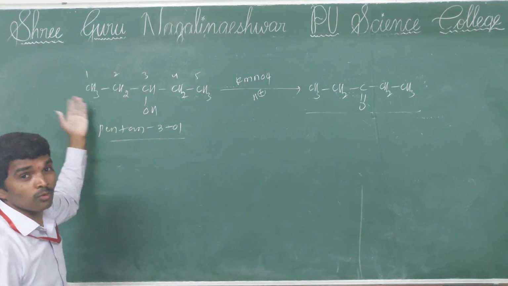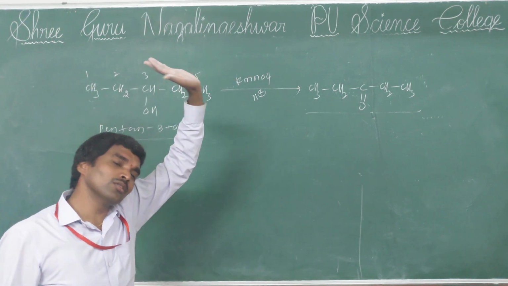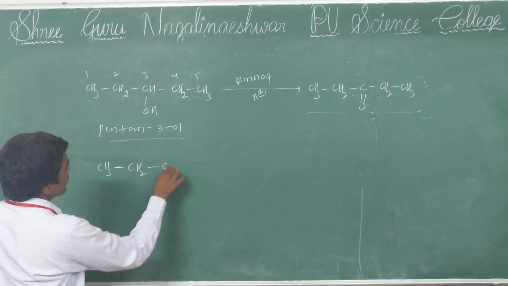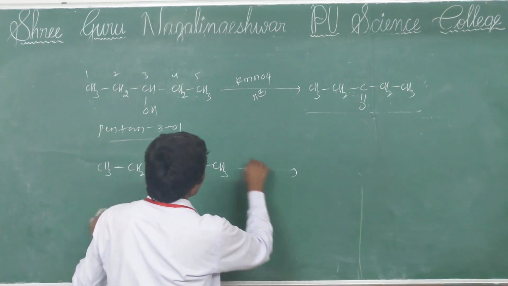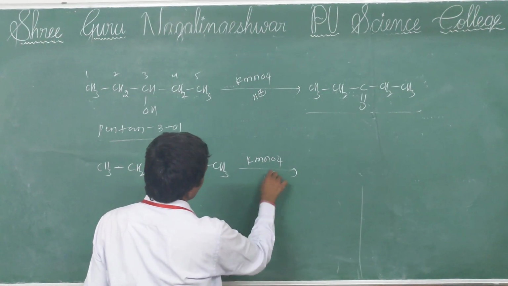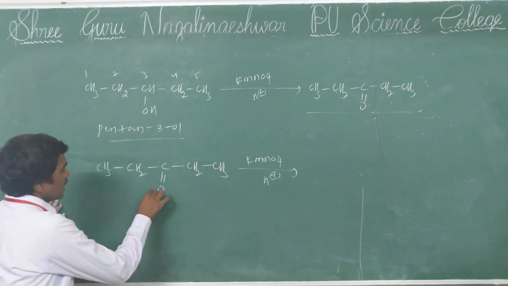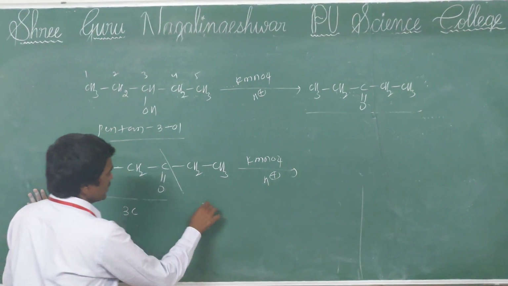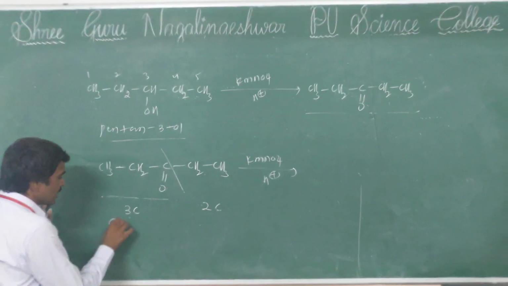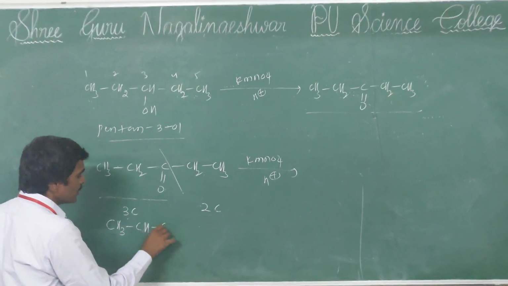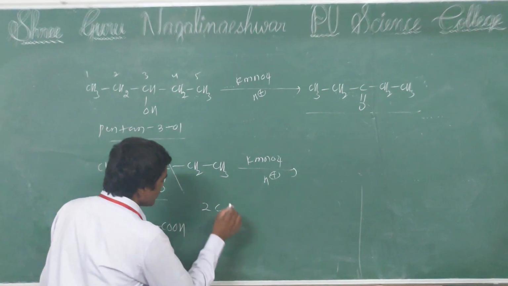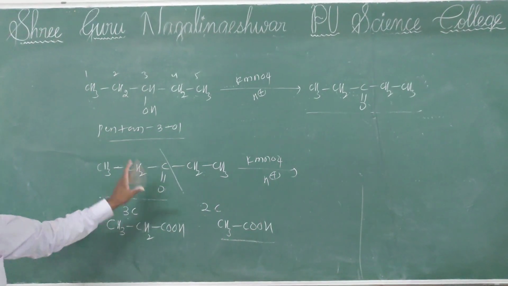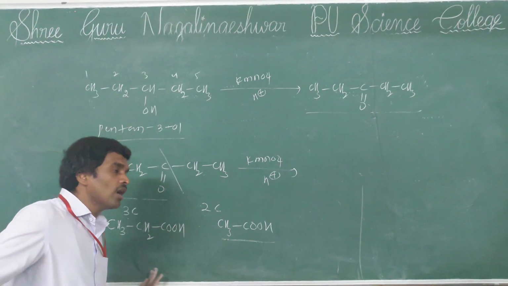For example, pentan-2-ol is similar, it's very simple. Now that pentan-3-one again undergoes oxidation in the presence of KMnO4 and H+. Then what happens? See, at the carbonyl group you break the bond. Here how many carbons? 3 carbons. Here how many? 2 carbons. The 3-carbon carboxylic acid, propanoic acid, is formed, and the 2-carbon carboxylic acid, ethanoic acid, is formed. So we have to choose the answer like this. These do not undergo further oxidation.